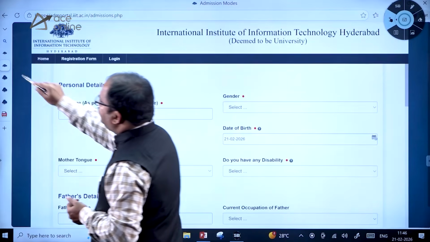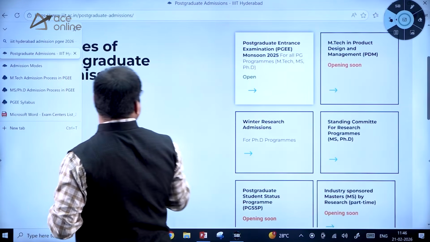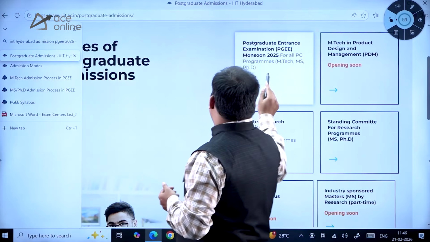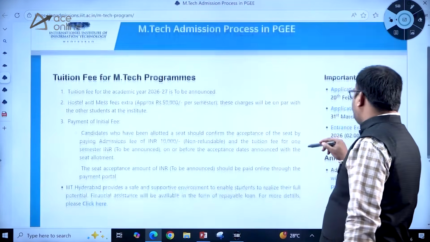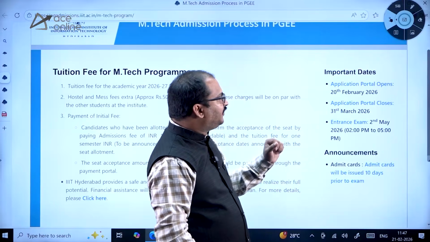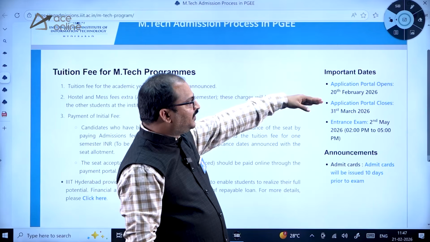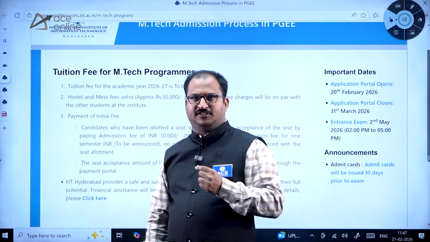So this is the process, and once again I just want to show you the last dates, dear students. Here you can see the last date to apply is 31st March 2026, dear students. So don't wait till the last date, try to apply as soon as possible and prepare for the examination.